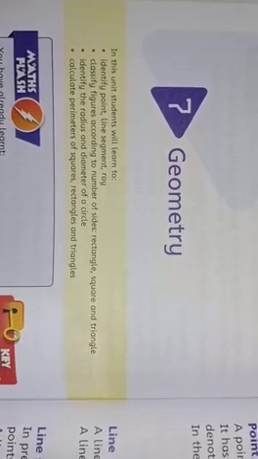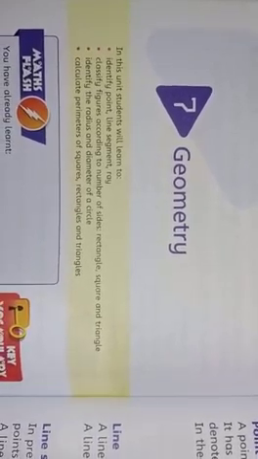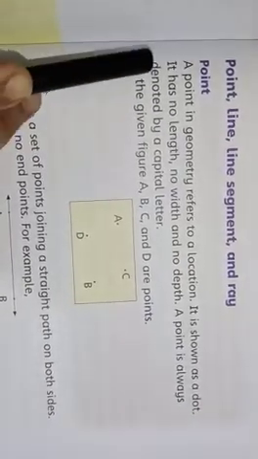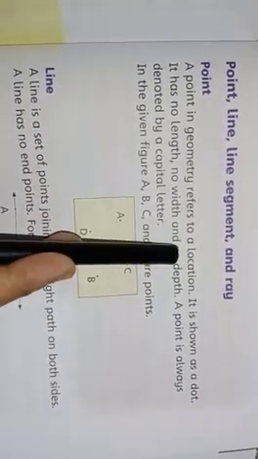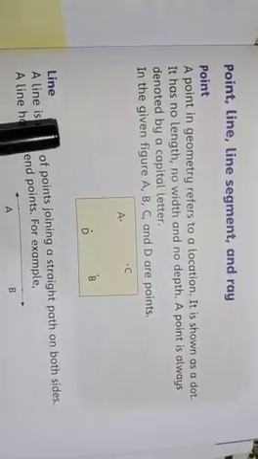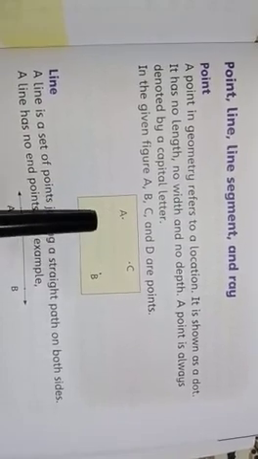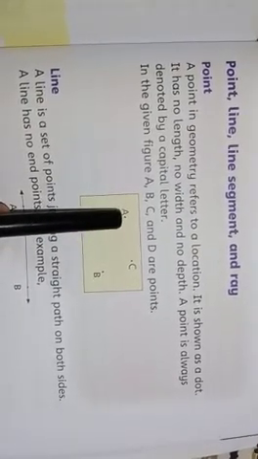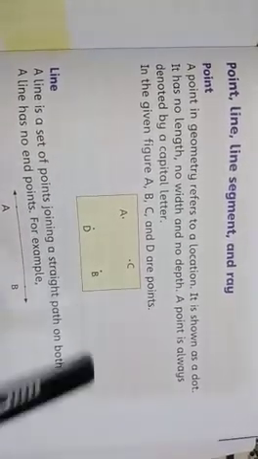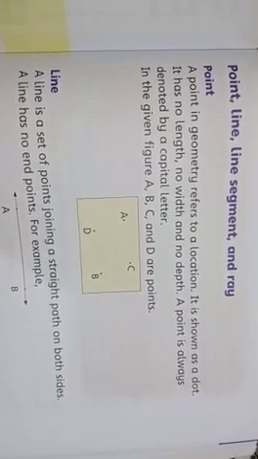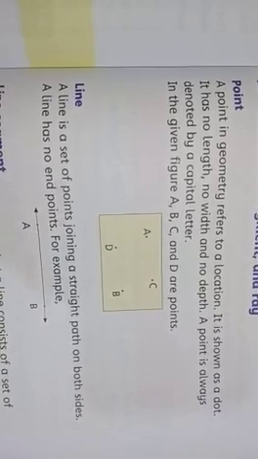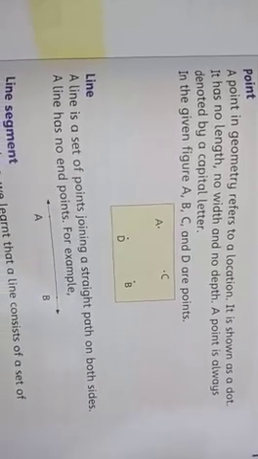Students, before solving our exercise, you should know some basic concepts of geometry. So first one is point. A point in geometry refers to a location. It is shown as a dot. It has no length, no width and no depth. A point is always denoted by a capital letter. Look at these points here: A, C, D, B. These all are points. So a point refers to a location. It is shown as a dot.